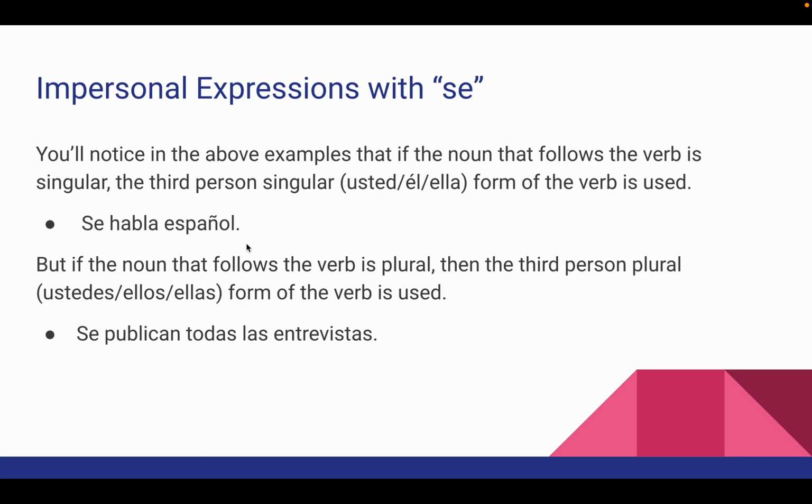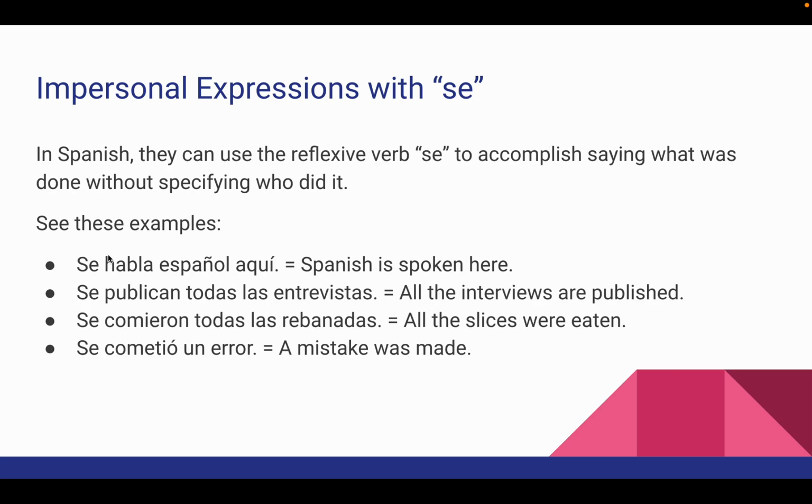So just to recap, this se plus a verb, you'll notice it as the reflexive. So in some ways, you're kind of saying Spanish speaks itself here. The interviews publish themselves. The slices eat themselves. A mistake made itself. So it is kind of reflexive, but a better way to really understand it, when you're trying to understand the meaning of it, is to think about it as the passive voice.